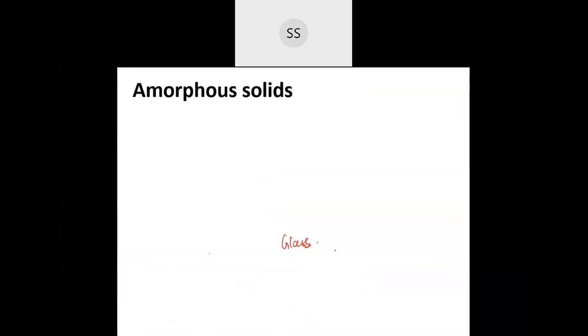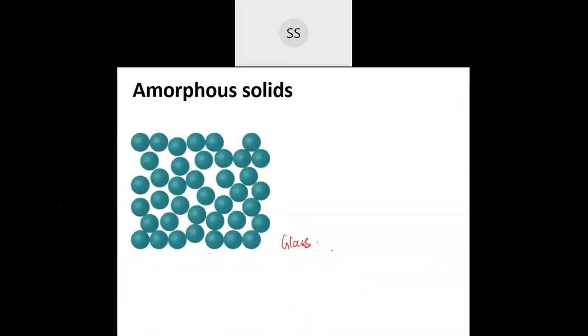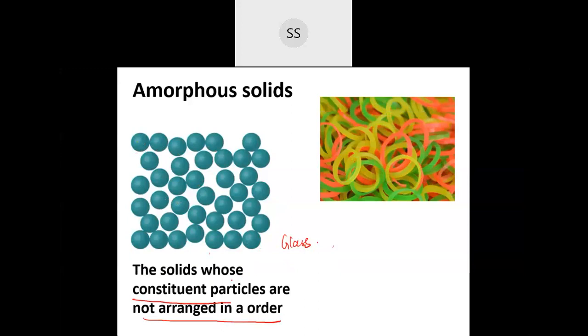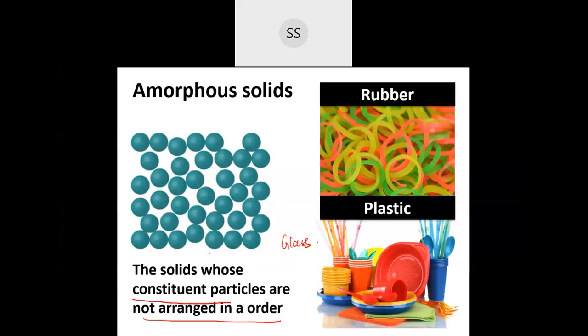The second classification is amorphous solid. If you observe this picture, you understand that the particles are not in a correct order. There is no proper arrangement; they don't have a definite order. Such solids are called amorphous, where the constituent particles are not arranged in a correct order. Examples are rubber, plastic, and even glass. If you observe the particles inside them, they don't have a correct arrangement. You will not be able to find an organized arrangement of particles in them.